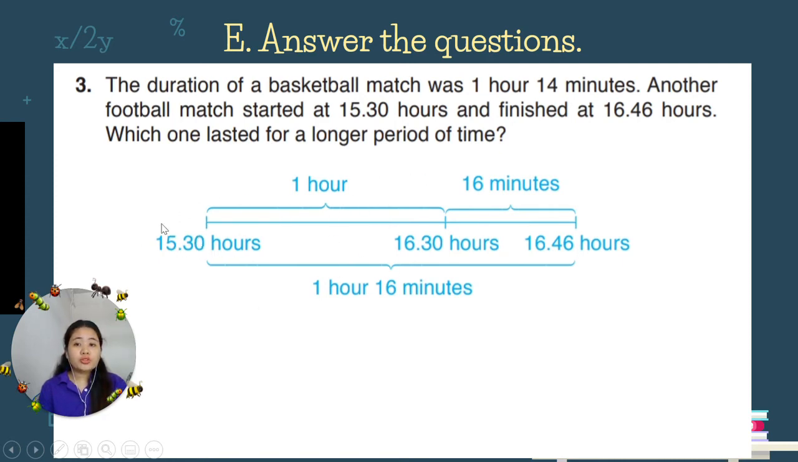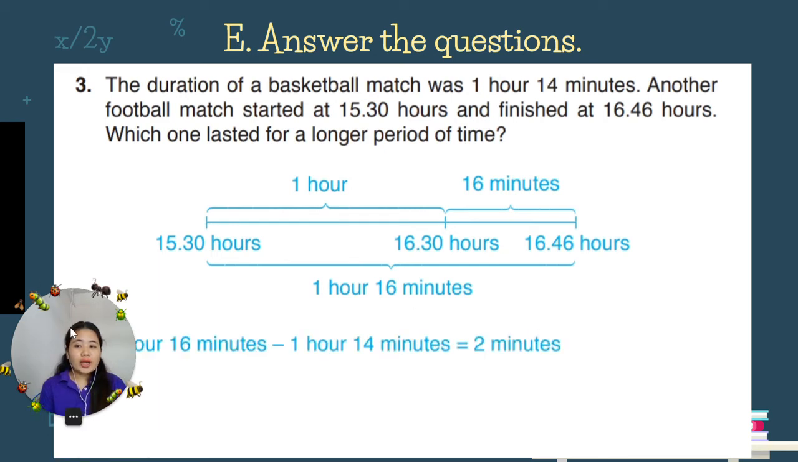So 15:30 hours, as you can see, this is the start time. Then the end time is 16:46. So you have to get the duration. From 15:30 to 16:30, that is 1 hour already. But we have to go to 16:46. So 46 minus 30, that will be 16 minutes. So for the football match, the duration is 1 hour and 16 minutes.